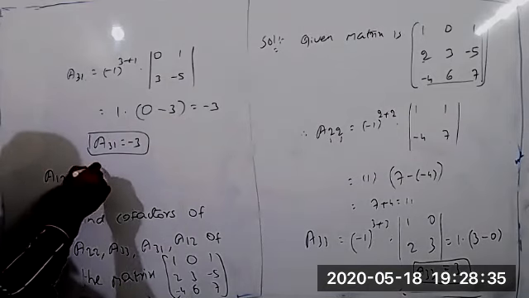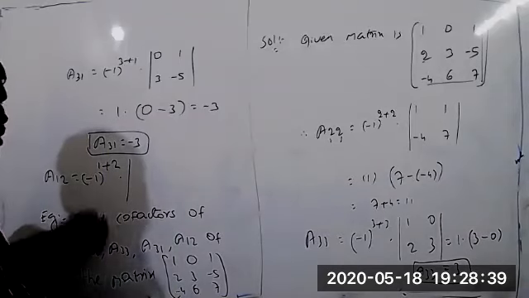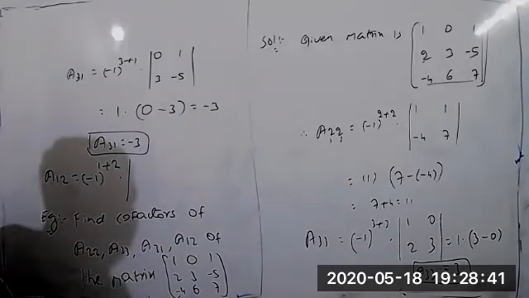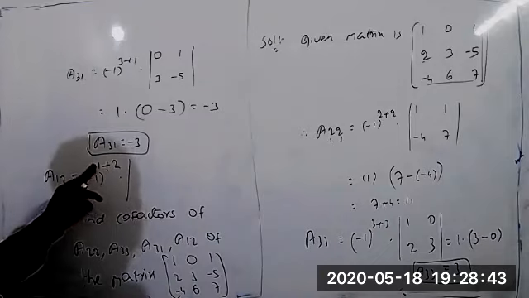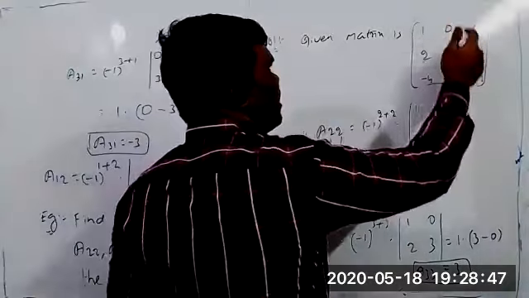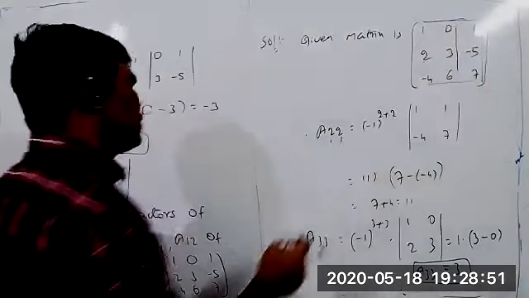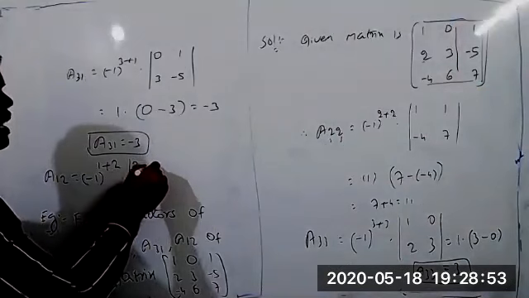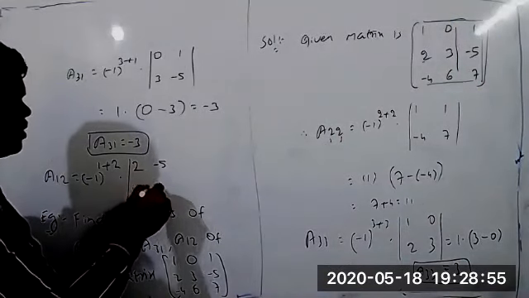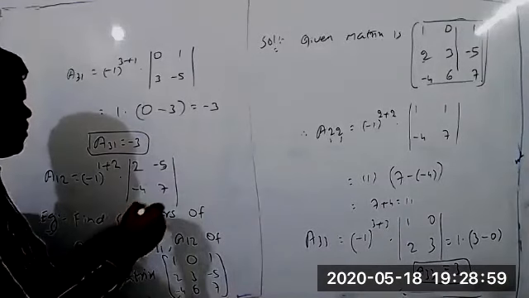A12 equal to minus 1 whole power 1 plus 2 into minor of, we can find M12. So immediately first we can eliminate here. First row and second column we can eliminate. I mean these elements we can delete here. What about remaining? 2 minus 5, minus 4 and 7. So find it.